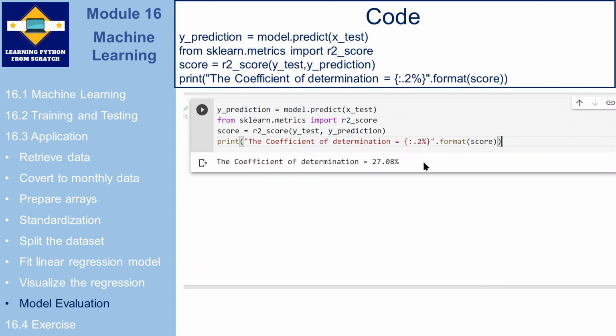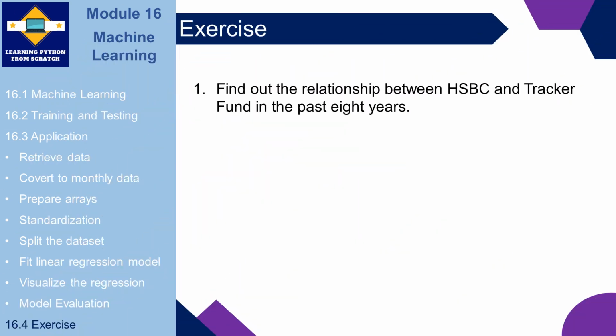Now we can see that our R-square is 27%. It means that our model is able to explain 27% of the variation of Apple stock return based on the VOO stock return.